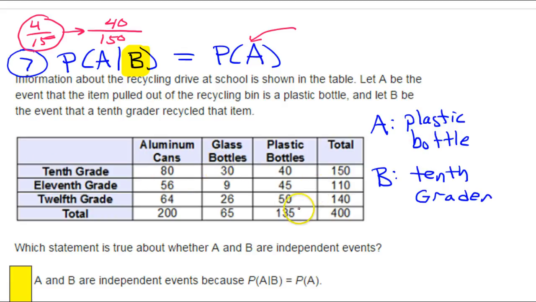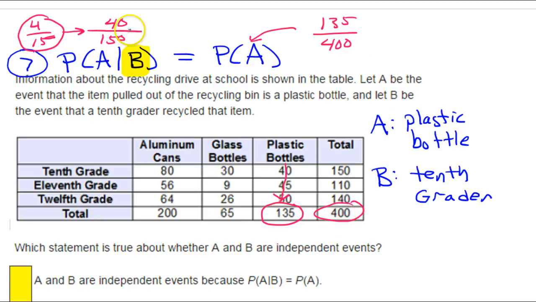There are 135 plastic bottles, so target over total is 135 plastic bottles out of a total of 400 items. Some of them are cans. Without the 10th grader condition, it's 135 plastic bottles out of a total of 400 items.